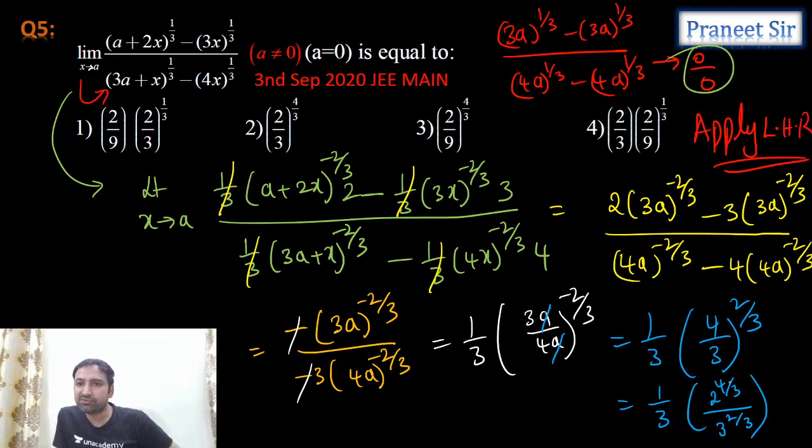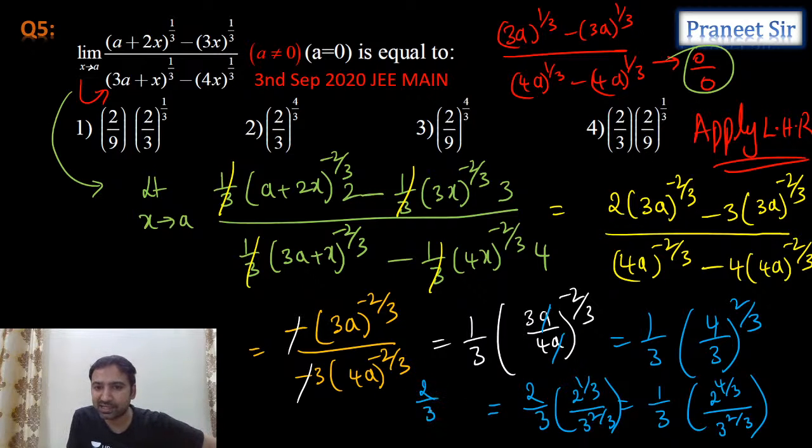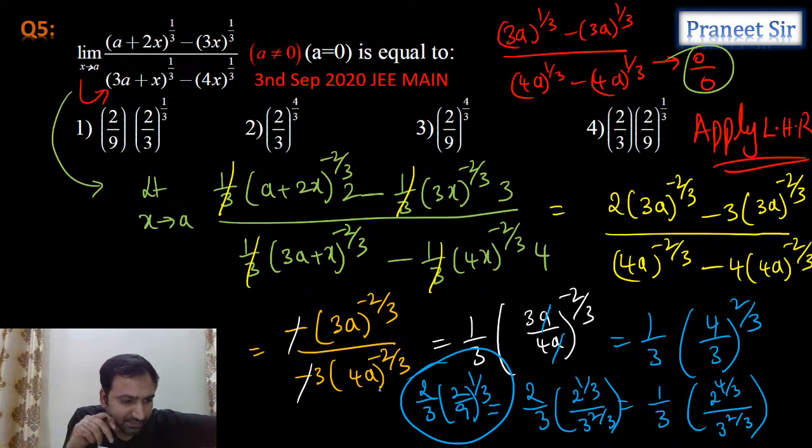But 2 power 4 by 3, we can write as 2 power 1 into 2 power 1 by 3. So can I write it as 2 by 3 into 2 power 1 by 3 by 3 power 2 by 3? Can we write it like this? And can we write it as 2 by 3 into (2 by 9) whole power 1 by 3? Can we write it like this? So where are we getting this, guys?